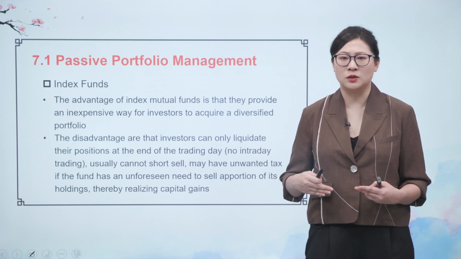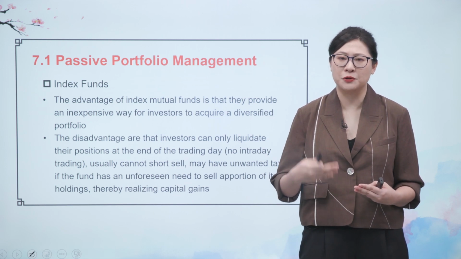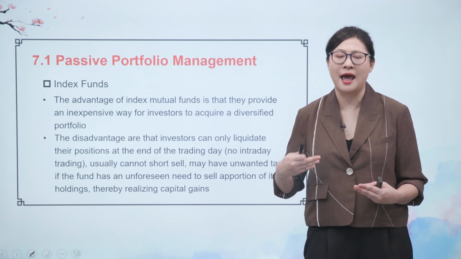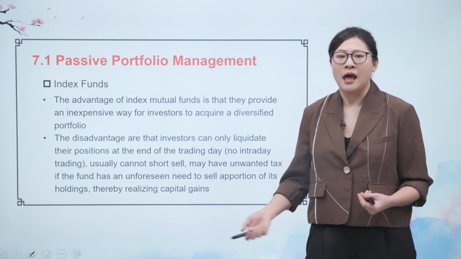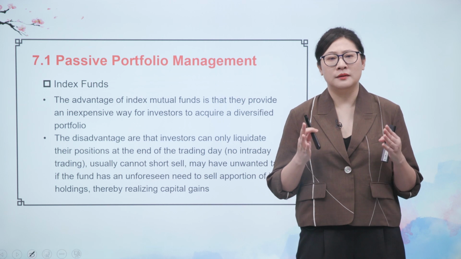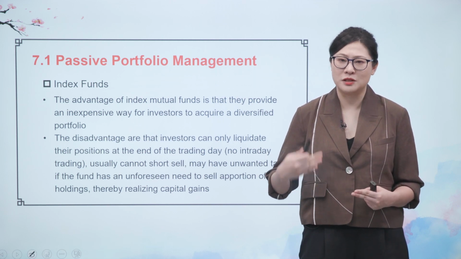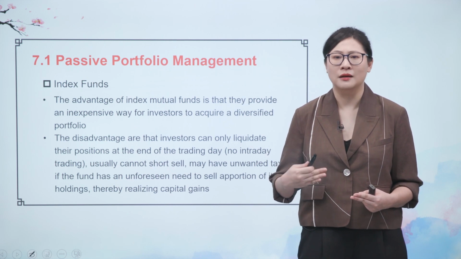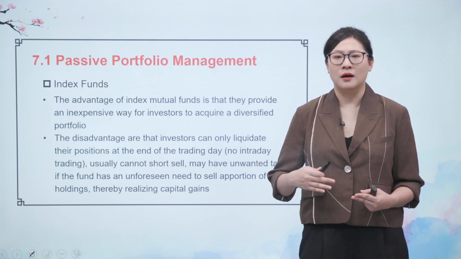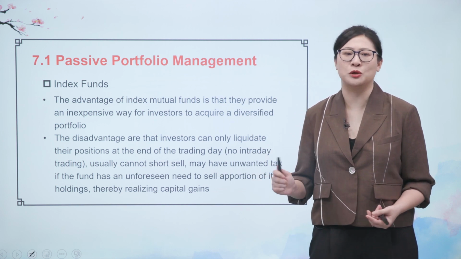So we can buy or redeem during the day, but the price will depend on the end of the business day. That means with the index mutual fund, you cannot buy a share or sell a share in the secondary market. So there is no intraday trading.